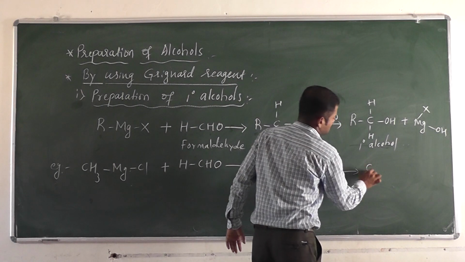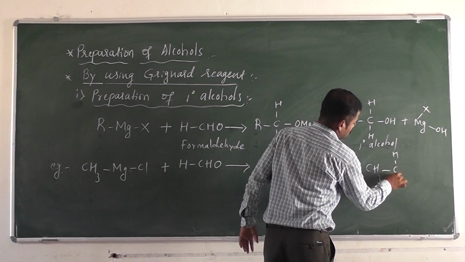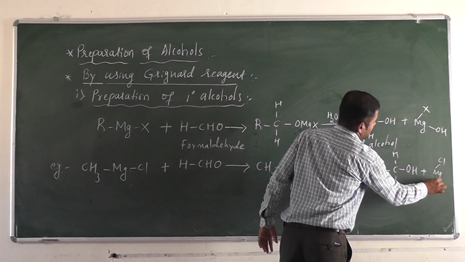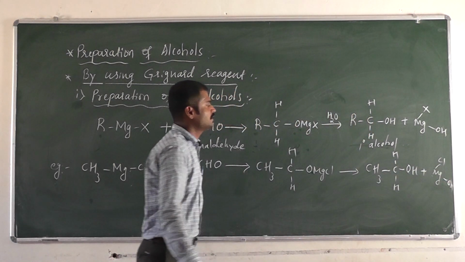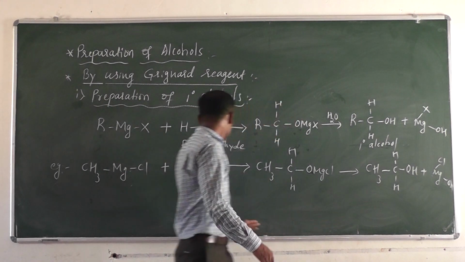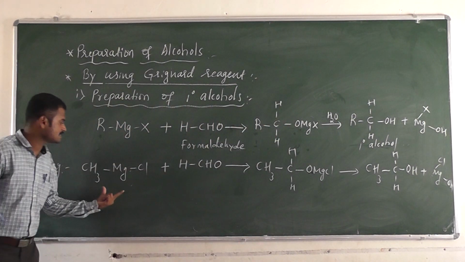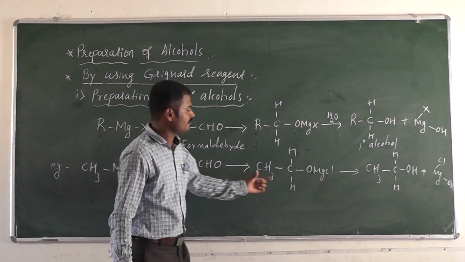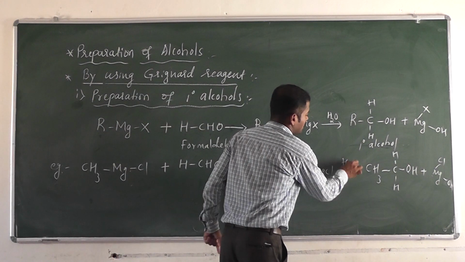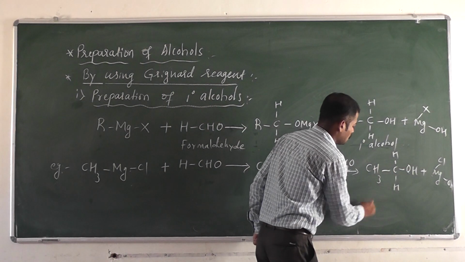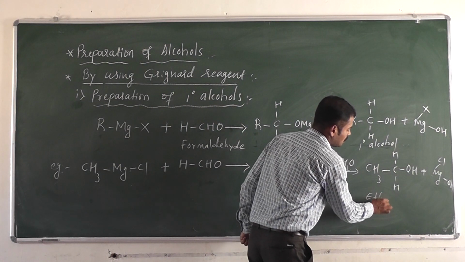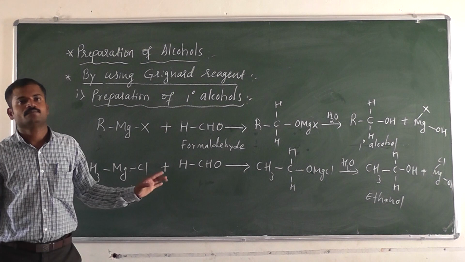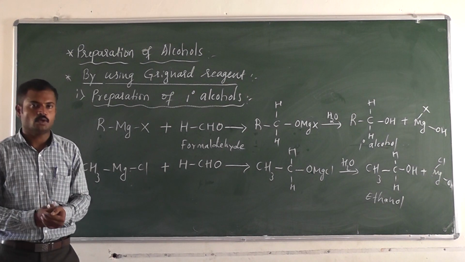Finally we get CH3CH2OH plus ClMgOH. So we got the alcohol. Here the reactant is methyl magnesium chloride reacting with formaldehyde, forming an intermediate, and on hydrolysis we get ethyl alcohol, or ethanol. That is the preparation of a primary alcohol.